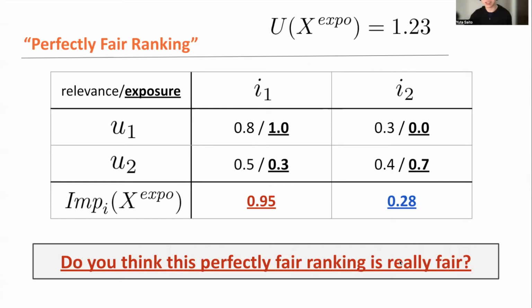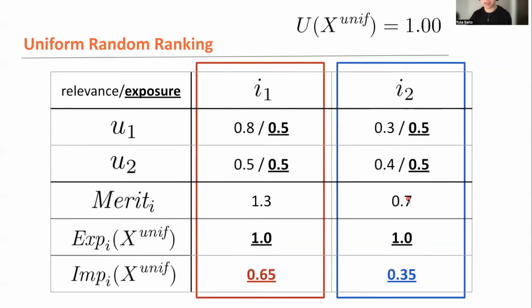We have already calculated that the second item is guaranteed to get only 0.28 under the perfectly fair ranking, the exposure fairness framework. But we now also realize that the second item is guaranteed to get 0.35 even under the uniform random ranking, the baseline ranking, the weakest ranking we can think of.